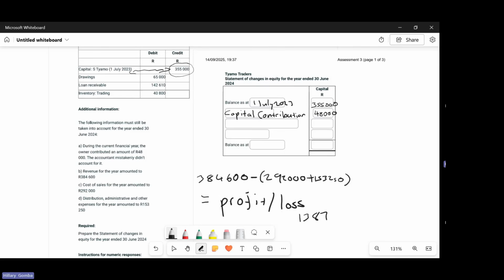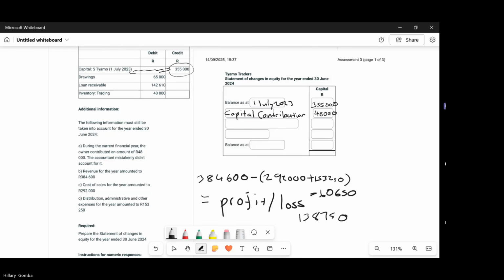138,750. Is it a profit or a loss? Is it a plus or a minus? It's a plus. So if it's a plus, it means that we made a profit. All right. Did you calculate it correctly? I'm getting negative 60,650.